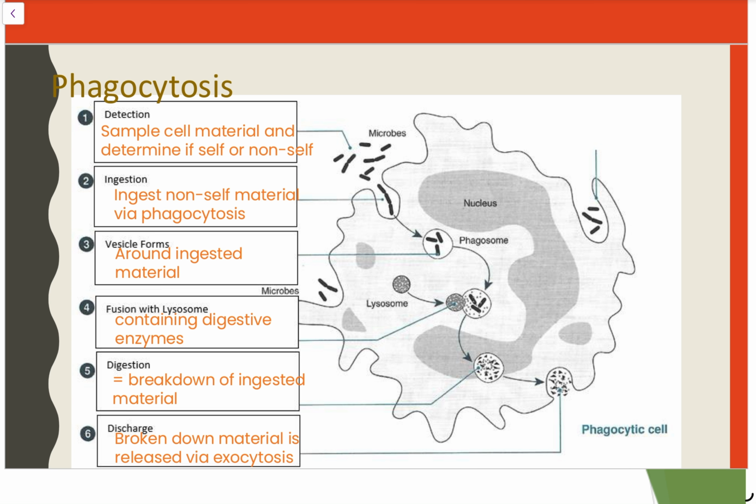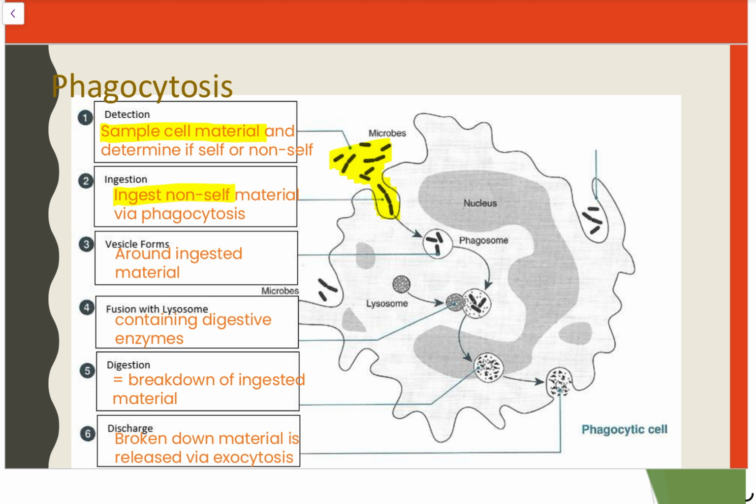So, number one, what's our first step? These phagocytic cells are going to sample the cell material. They're going to determine whether it's self, aka coming from the body, or non-self coming from outside the body. If it's found to be non-self, they're going to ingest it via a process known as phagocytosis. Now, we can see this taking place up the top here. We've got all of these microbes. They're found to be non-self, and the cell wall begins to pinch around them.